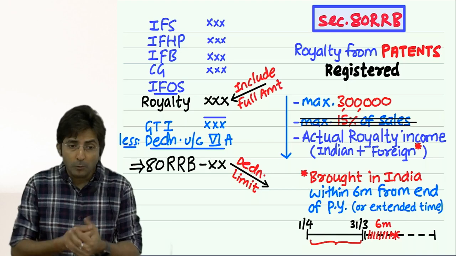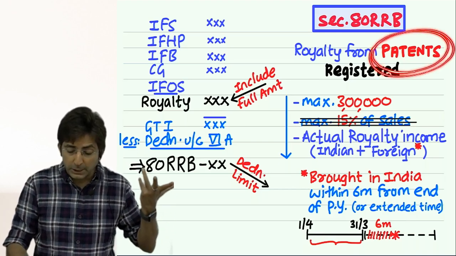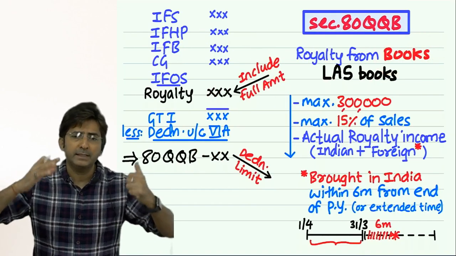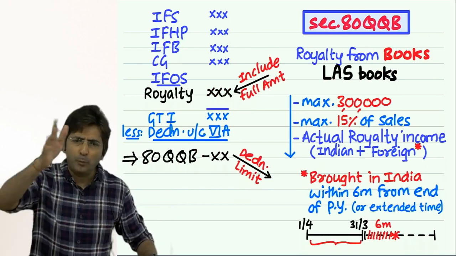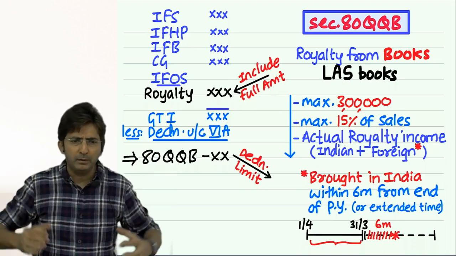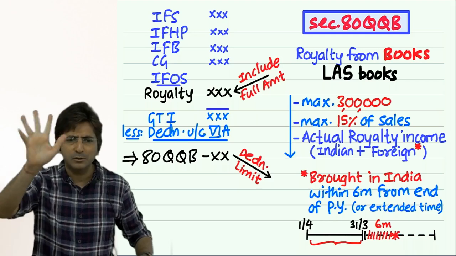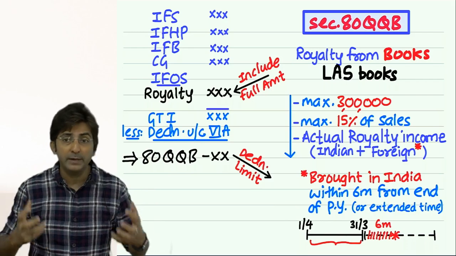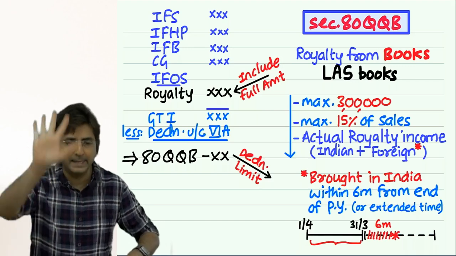Why? Because government wants our residents to do some invention work and write the books. Why to encourage a non-resident? A non-resident is a person staying in Dubai, London, America. Will government encourage all Dubai people, Singaporean people, Hong Kong people to do some invention? Their invention is not going to help India. We want to make our India proud. So that's why we are encouraging Indian residents. That's why the deduction is only for residents.